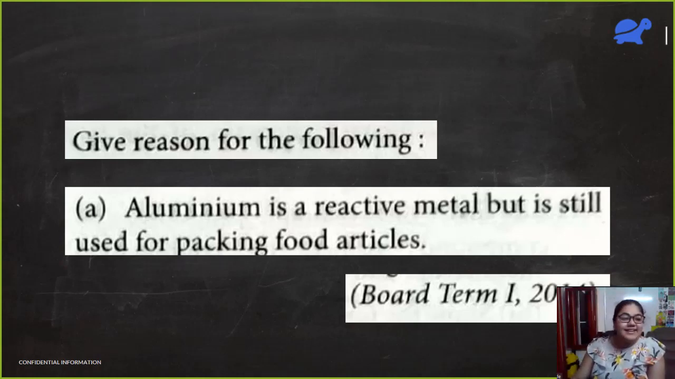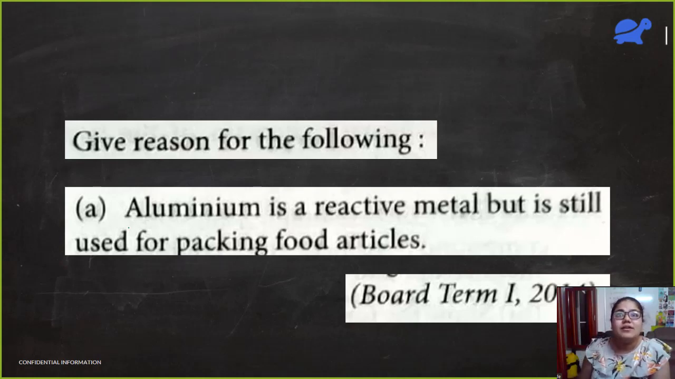So see, there's a very interesting reason here. Aluminium is a reactive metal. So if we directly pack our food with aluminium, then aluminium will react with food and food will become unfit for consumption. So what happens is that the aluminium foil that we have at homes already has a layer of oxide on it because we know that aluminium will react with air. It will form aluminium oxide. Okay, so that aluminium oxide is unreactive. So that coating of aluminium oxide will not react with food.